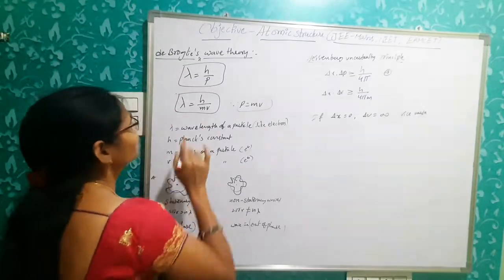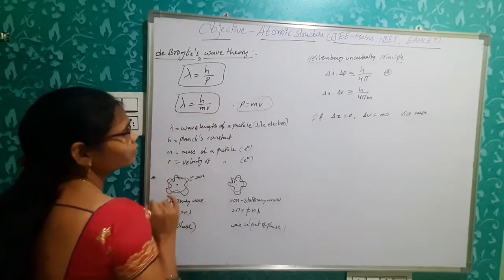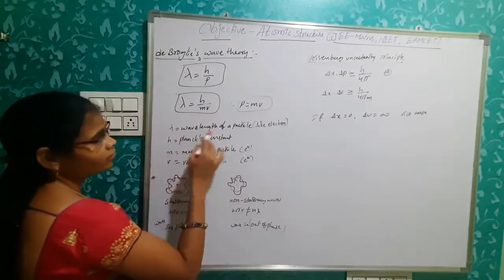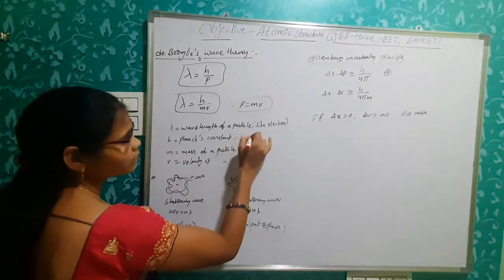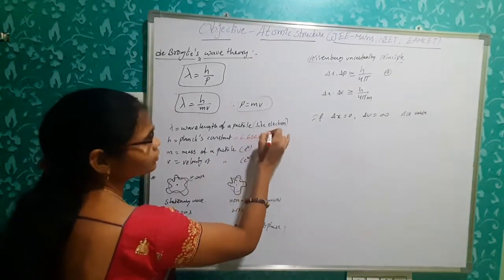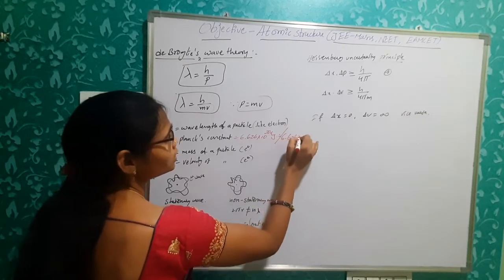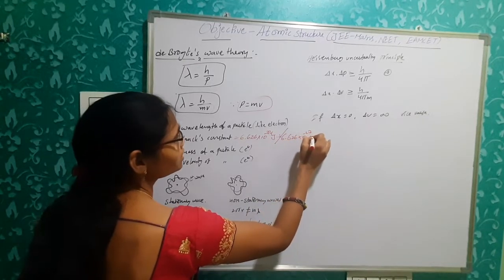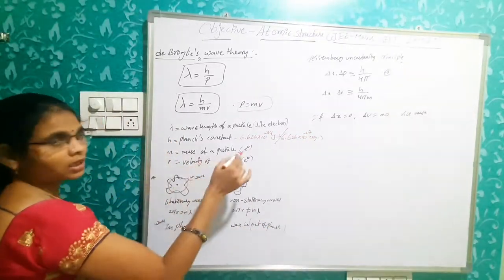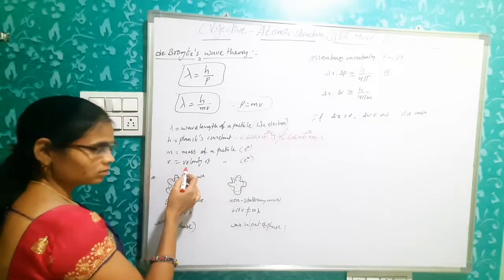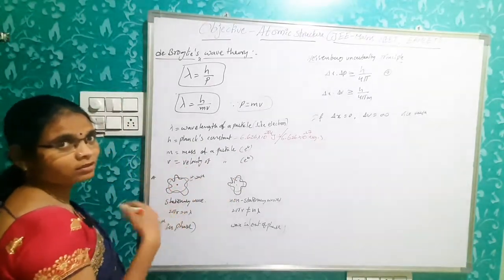So lambda is equal to h by mv, where h is Planck's constant, 6.626 times 10 power minus 34 joule second, or 6.626 times 10 power minus 27 erg second, m is the mass of the particle or electron, and v is its velocity.